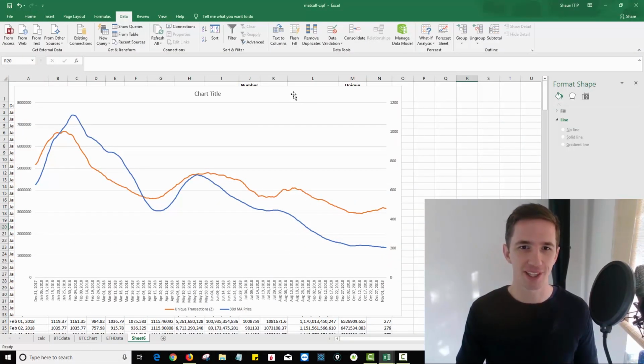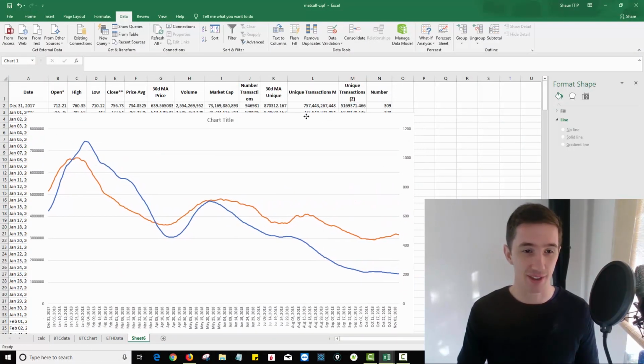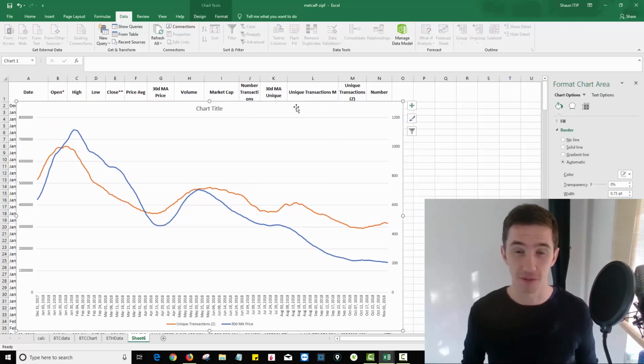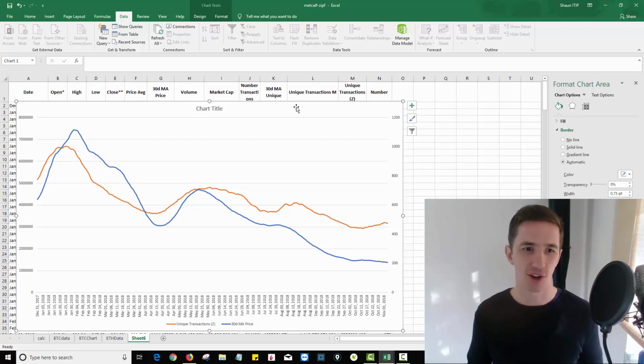Okay, so I've just finished putting the Ethereum data together and the results are very, very interesting. This is the first time I've actually looked at Ethereum in this way. So this is fascinating. The price, of course, has been trending down very, very heavily. You can see it there. The number of unique transactions, I didn't use addresses because the data that I could get for addresses wasn't in the format I needed it. And so I just very quickly used the number of transactions. Technically, addresses should be more accurate.